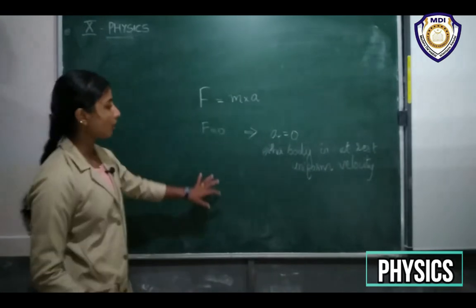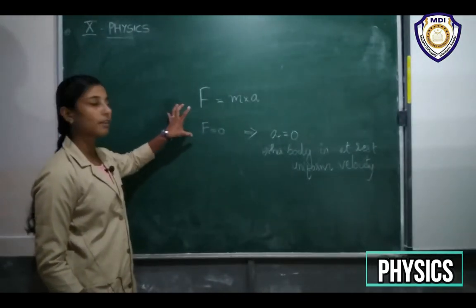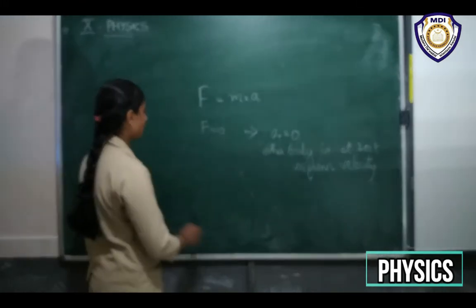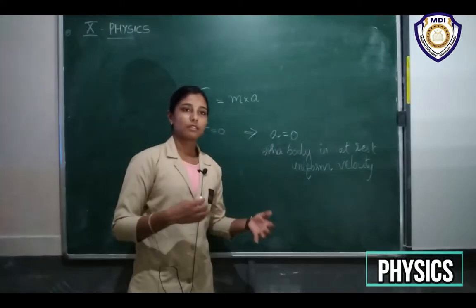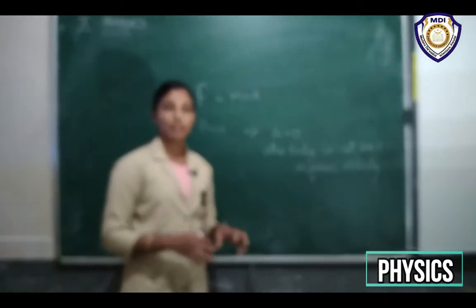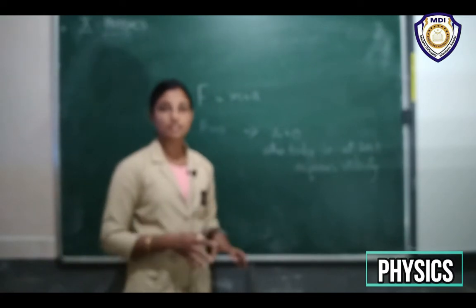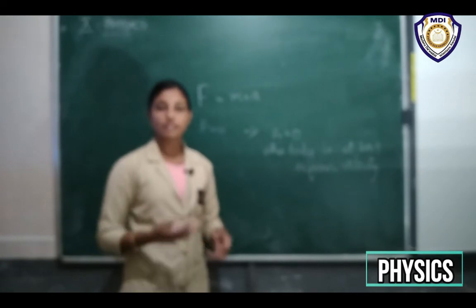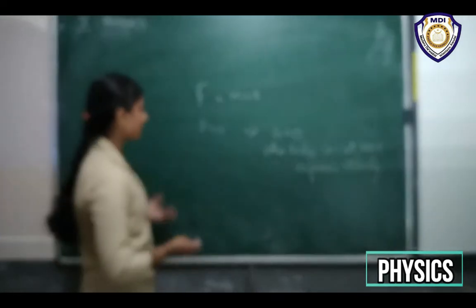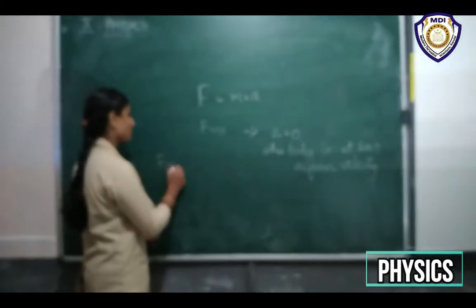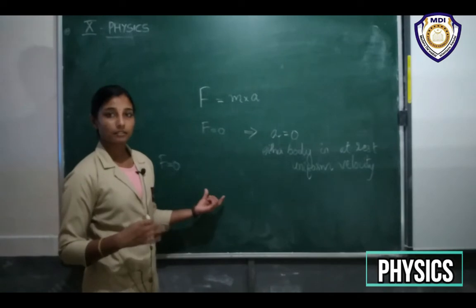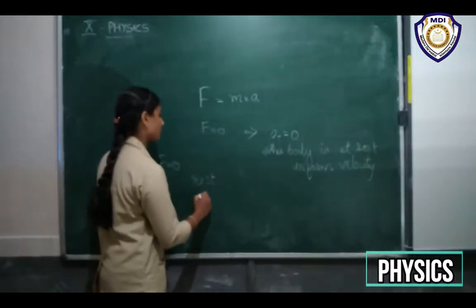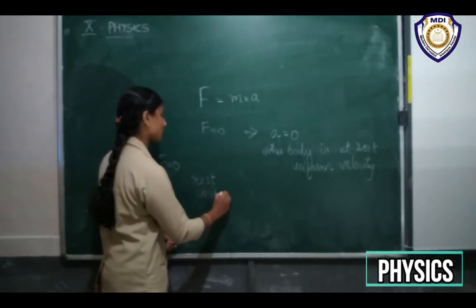Now this information we can get from the second law. And what is our first law? The first law says that when a body is in uniform motion or is at rest, then it continues in its state of motion unless it is acted upon by an external force. That means there also force is equal to 0. But the body has a tendency to continue its state of rest or of uniform motion.